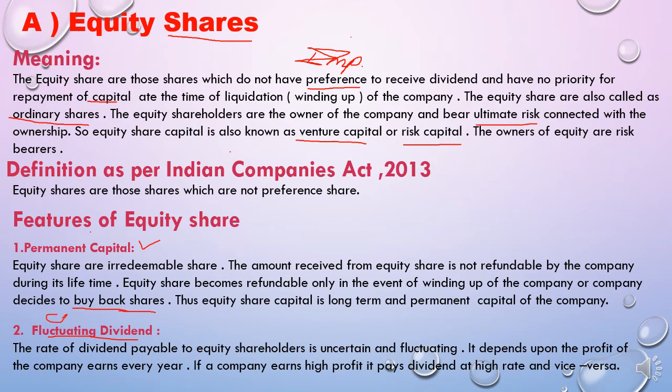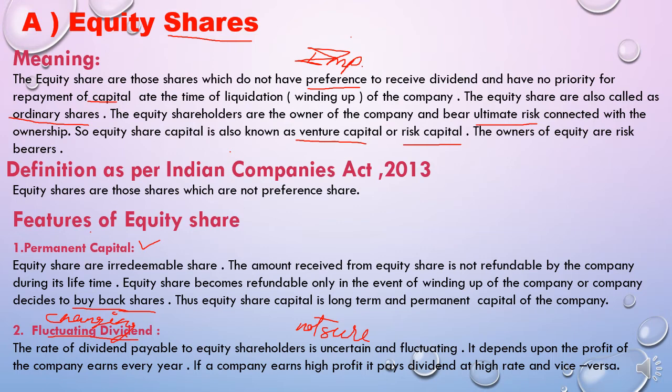So fluctuating means changing, students. So changing dividend. The rate of dividend is not fixed for all the years. It depends upon the profit of the company. So the rate of dividend payable to equity shareholders is uncertain, which is not sure. Uncertain means not sure, students. Uncertain and fluctuating, changeable. It depends upon the profit the company earns every year.